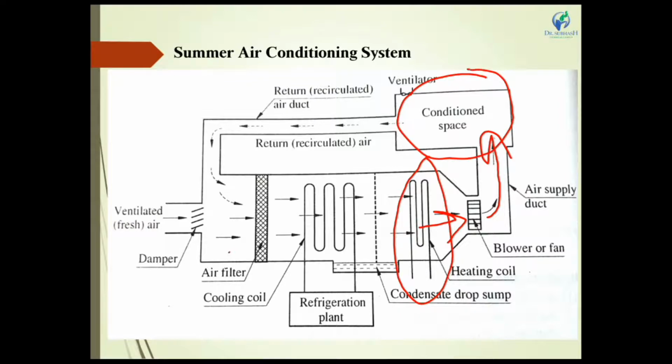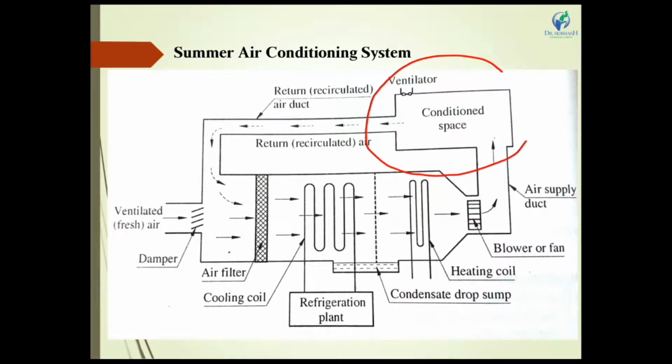The conditioning space is fully enclosed so there is no heat transfer between the system and the surroundings. Otherwise it would create losses in the air conditioning system, so the conditioning space is always isolated so that heat cannot transfer from the system to the surroundings.